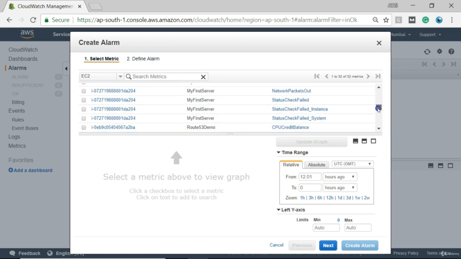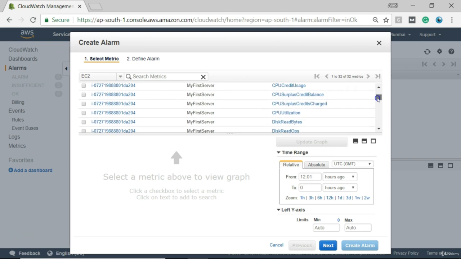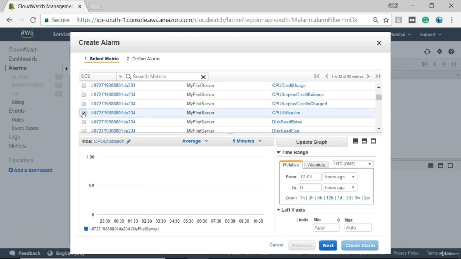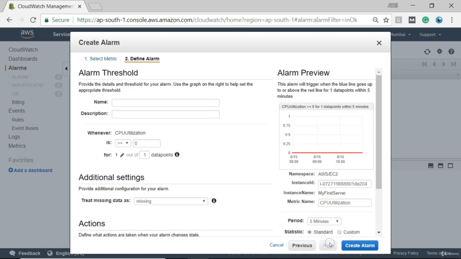So I'll just scroll down a bit to show you. There are dozens and dozens of metrics related to our instance. So we'll go ahead with, for example, CPU utilization, and we will click next.